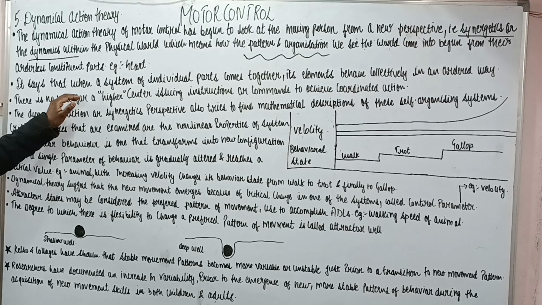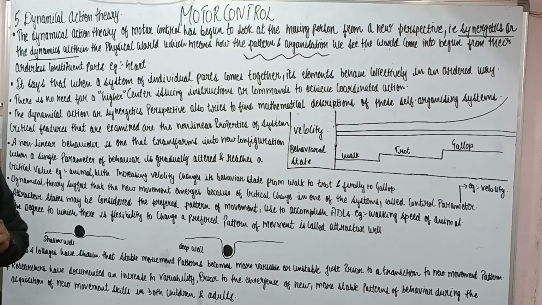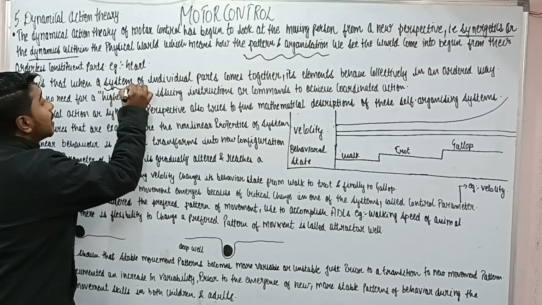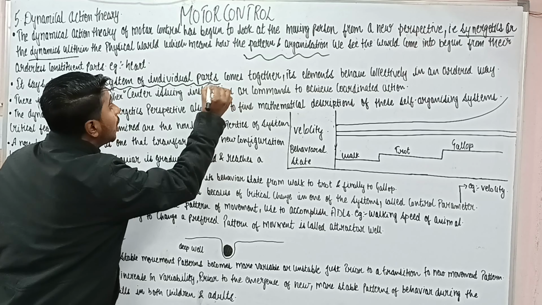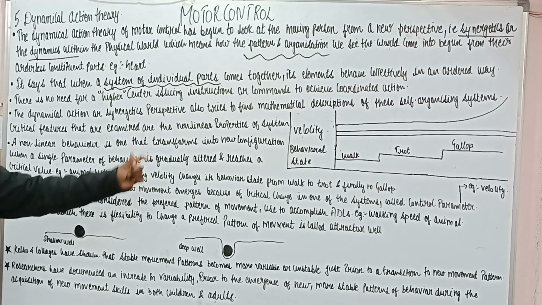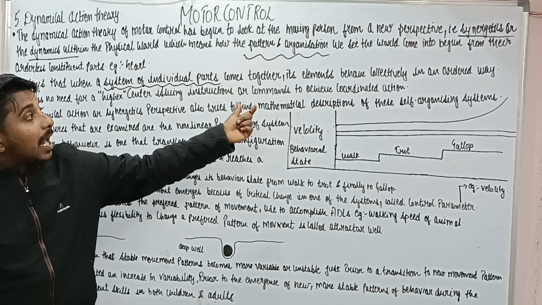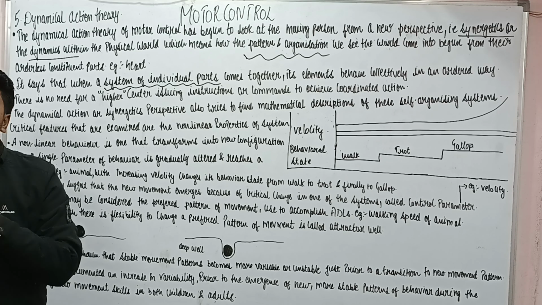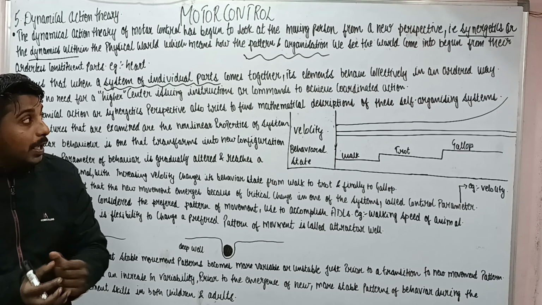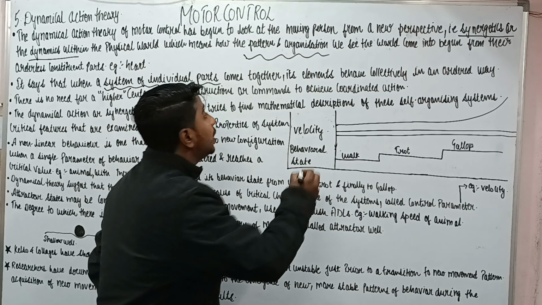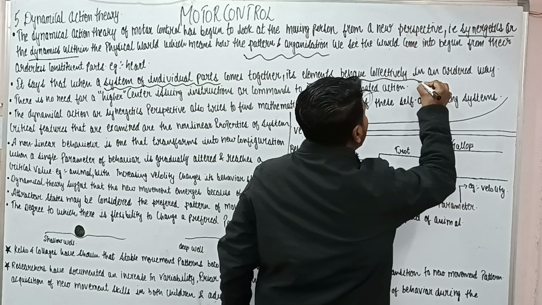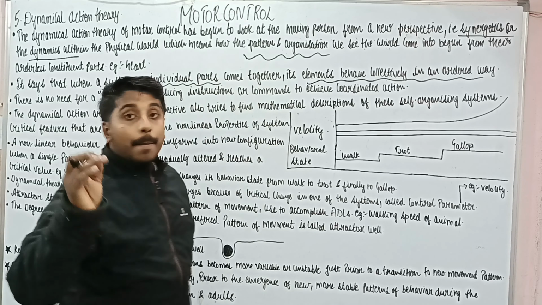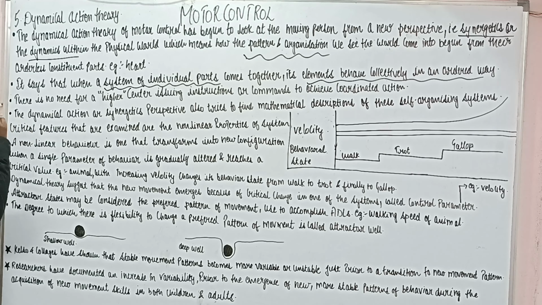Then it says that when a system of individual parts comes together, its elements behave collectively. See, the cells of the heart represent the system of individual parts. All the cells of the heart behave collectively in an orderly way. All the elements behave collectively in an orderly way. Thus, there is no need for a higher center.